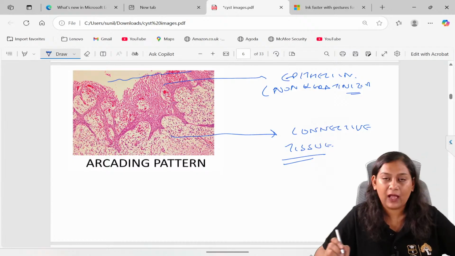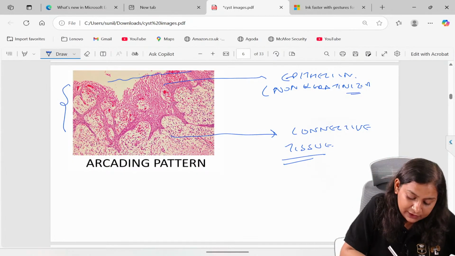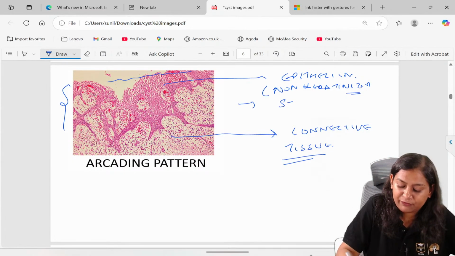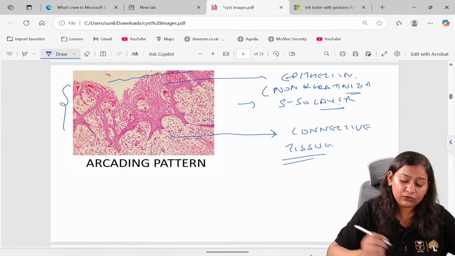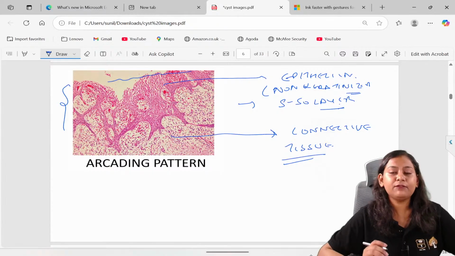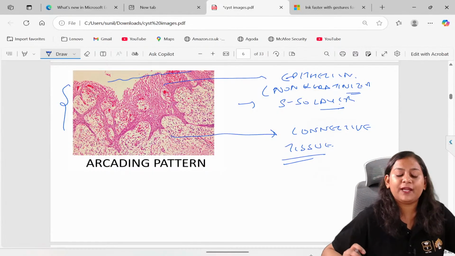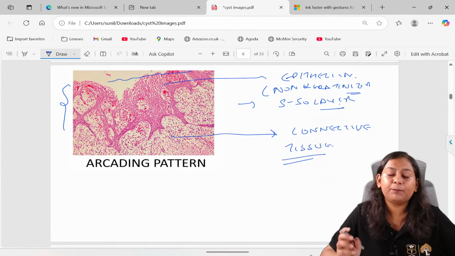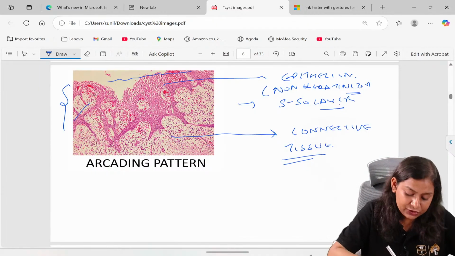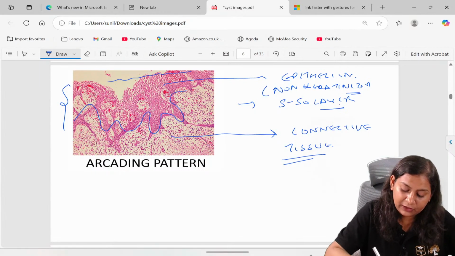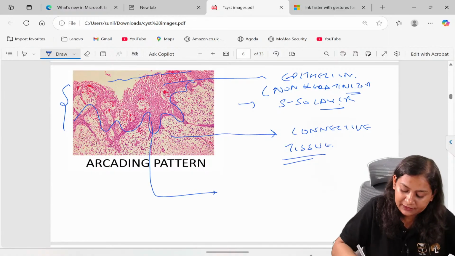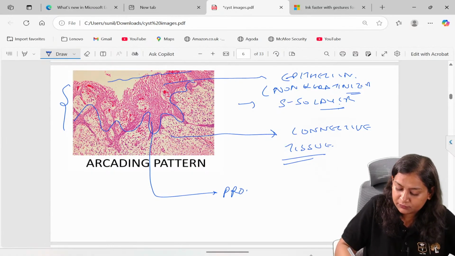The range of this epithelium is 5 to 50 layers. In this epithelium, there is a presence of straight, long and thin proliferating rete ridges.